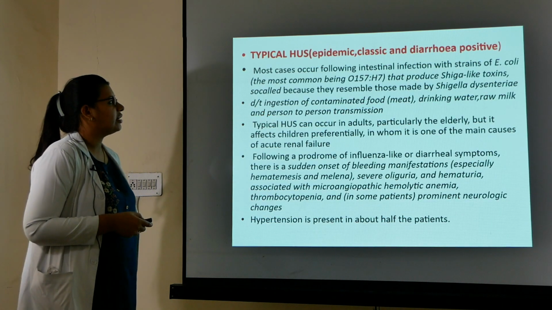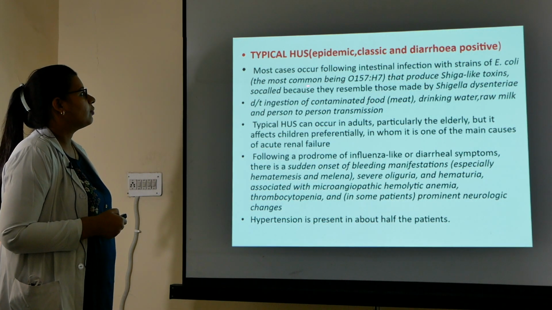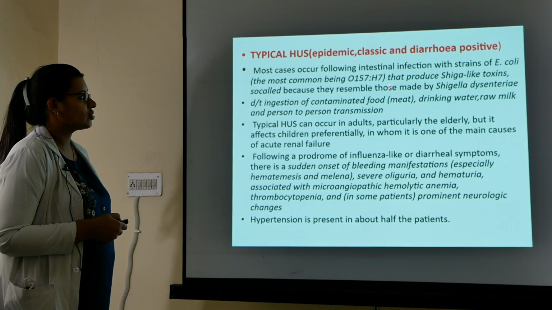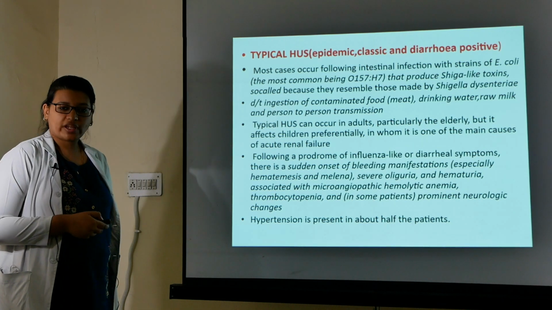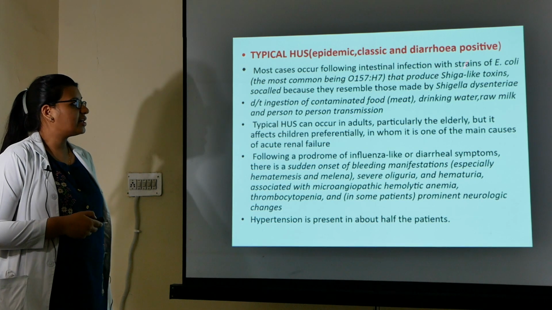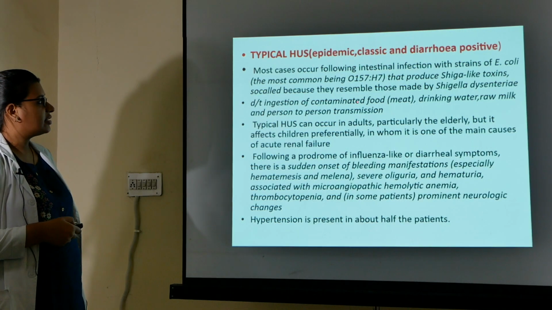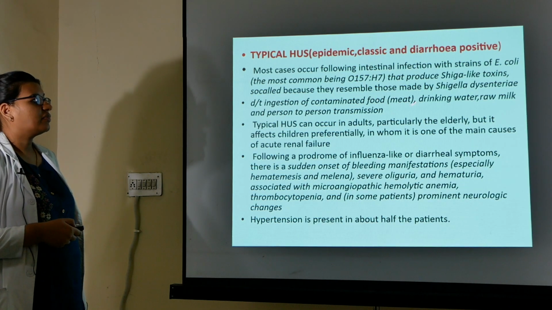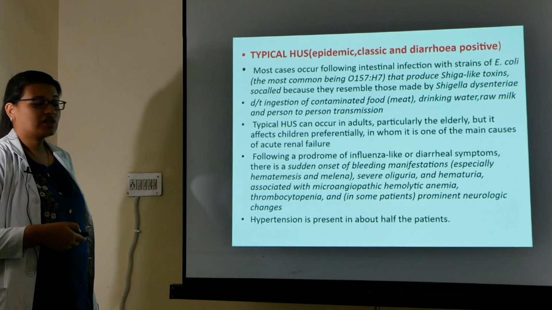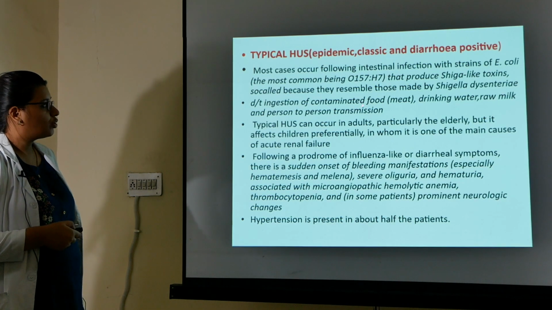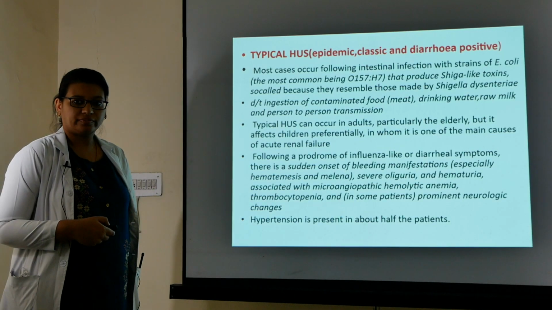So talking about typical HUS first, also known as epidemic, classic and diarrhea positive. Most cases occur following intestinal infection. I've told you how it spreads. It is due to some strains of E. coli which produce Shiga-like toxins. The most common strain which is associated with typical HUS is O157:H7. It produces Shiga-like toxins, so called because they resemble those made by Shigella dysenteriae. So it is due to ingestion of contaminated food, drinking water, raw milk.